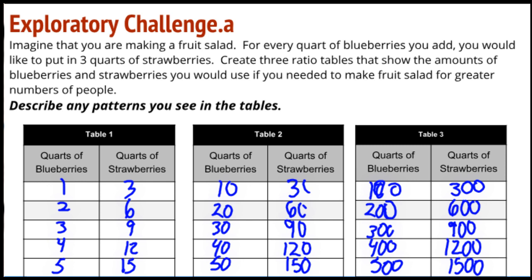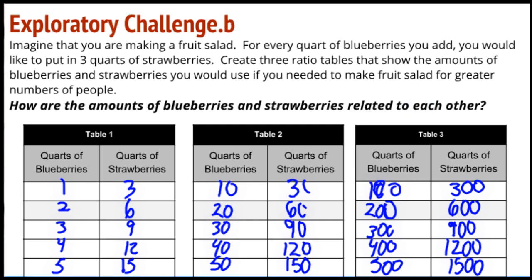All right, so going to move on in the exploratory challenge here. And it says, how are the amounts of blueberries and strawberries related to each other? Well, I've already pointed this out, but the strawberries are triple, 3 times the amount of blueberries. And the blueberries are 1/3 the amount of the strawberries. And I already talked about that on the last slide. And that is true on all 3 tables, that relationship, that times 3 and that 1/3.